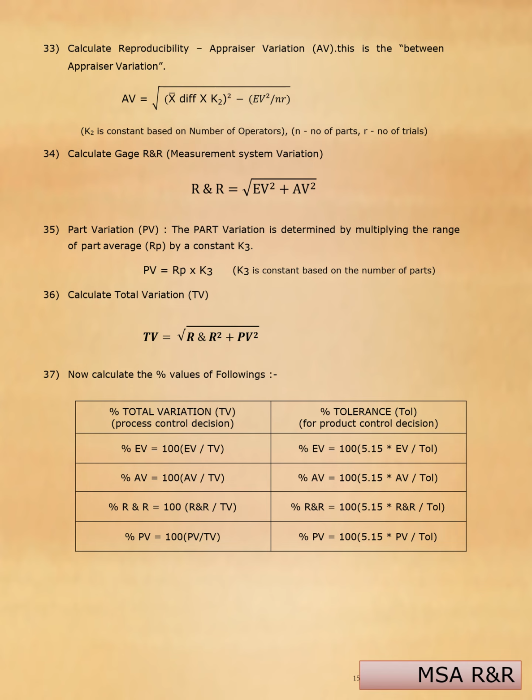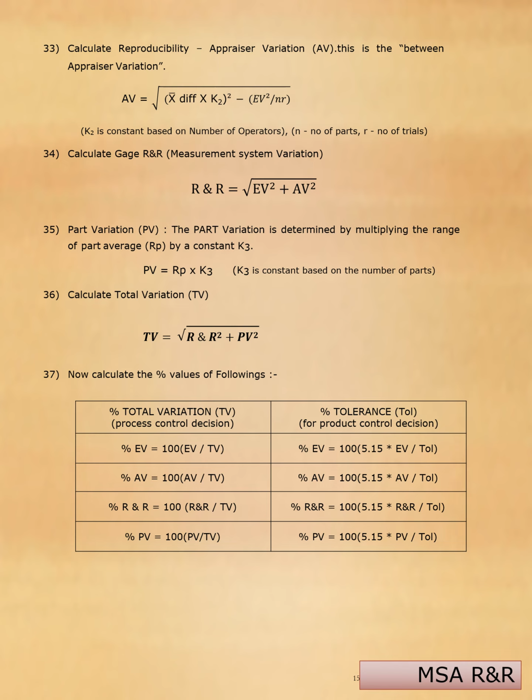Part variation. Part variation is determined by multiplying the range of part averages RP by a constant K3. K3 is a constant based on the number of parts. Calculate total variation. Total variation equals the square root of R&R squared plus part variation squared.